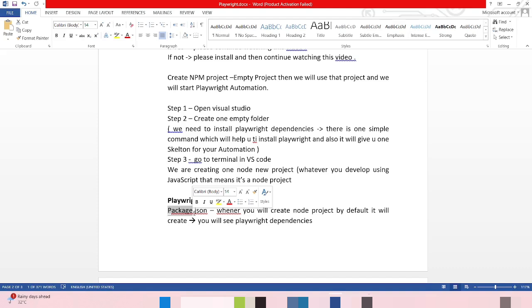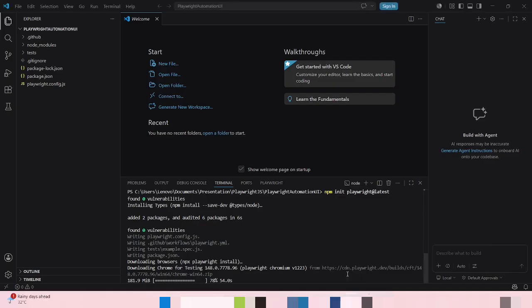Another is the test folder, and that one is important. Everything we are going to code, we will do in the test folder only. So the test folder and playwright.config are the two main important things. We will check whether it is installed or not. 78% is completed.